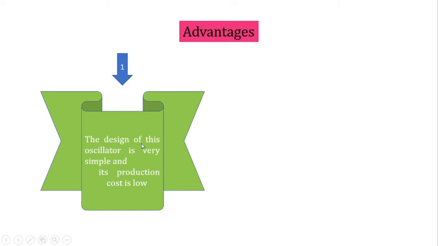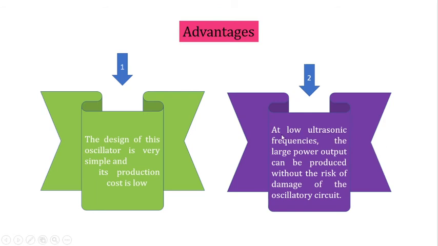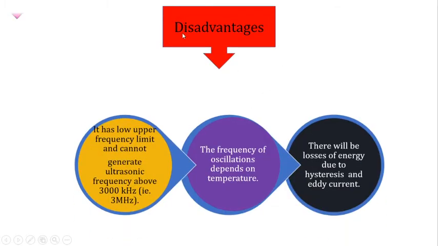Then we will see the advantages. First, the design of this oscillator is very simple and the production cost is very low. Second, at low ultrasonic frequency, a large power output can be produced without the risk of damage to the oscillatory circuit. Then we'll move to the disadvantages.